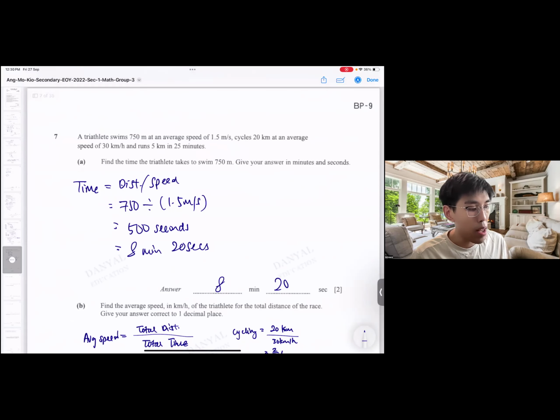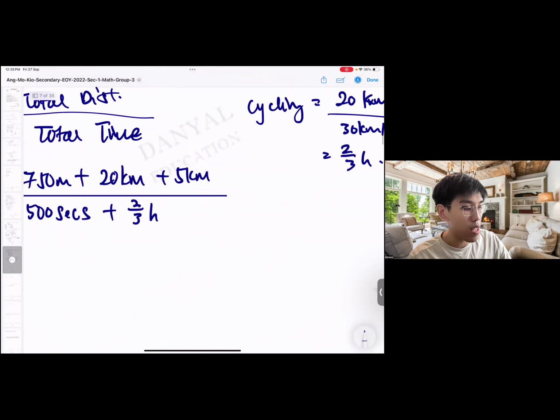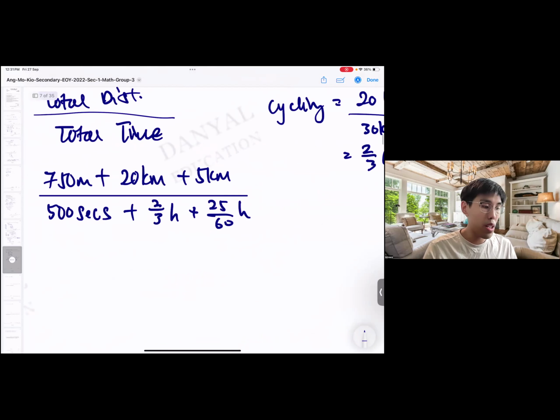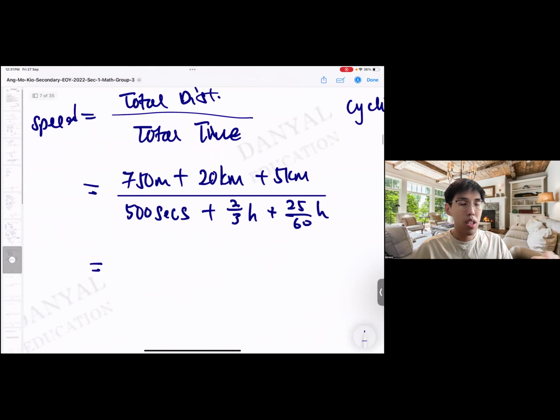And he runs 5 kilometers for 25 minutes. I need to convert 25 minutes to hours, but I'm lazy to convert and simplify, so I know it will be 25 over 60 of an hour. That's easier. When we are doing all this unit conversion, it should be handy already. Then we slowly convert everything to the same unit so we can do our calculations easier.